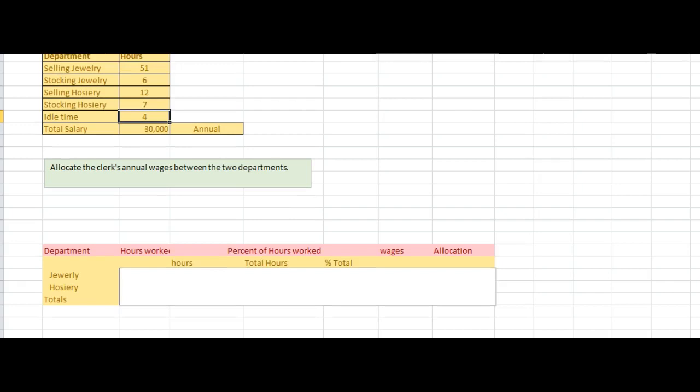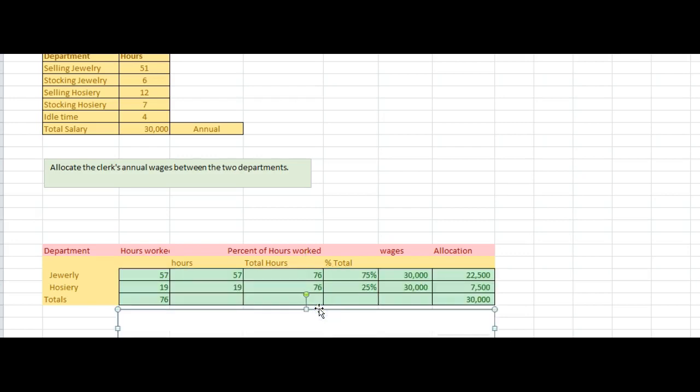So we're trying to decide how to allocate this on an annual basis, and we've just selected this group of wages and hours as a sample. So she's worked a total of 57 hours in jewelry and 19 hours in hosiery for a total of 76 hours. We don't include this idle time. That is going to be taken into consideration in another way, or maybe even ignored, because that's just a factor of doing business. So now these are our hours, and this is the total.